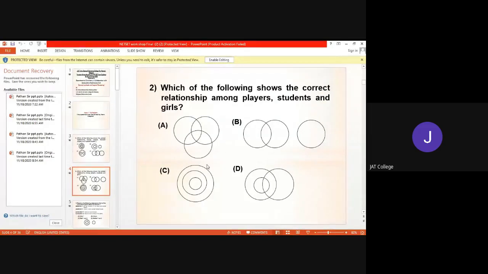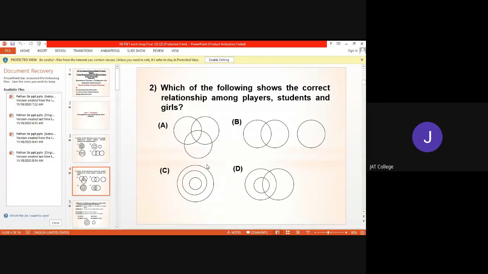And last one, the girls. So here, girls can be students and they can be players. So the circle of girls can also interact with the circle of players and students. That means all the three circles will interact with each other. There are two options in which three circles are interacting with each other: option A and option C.